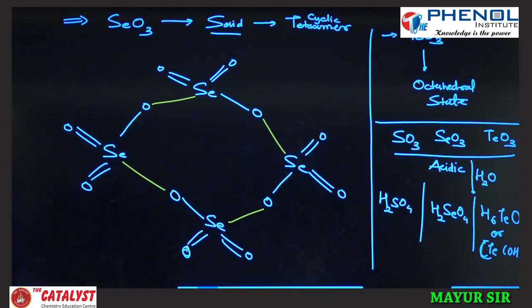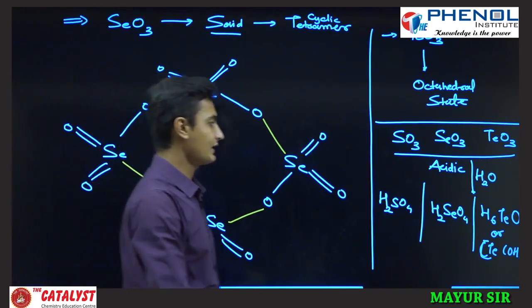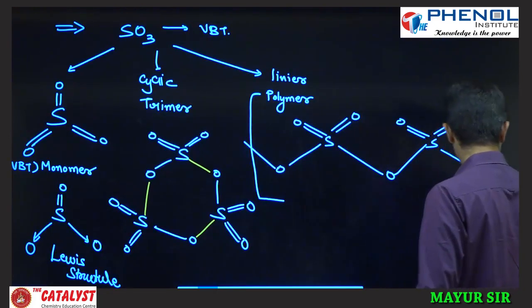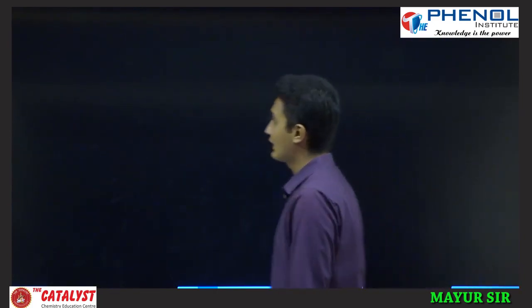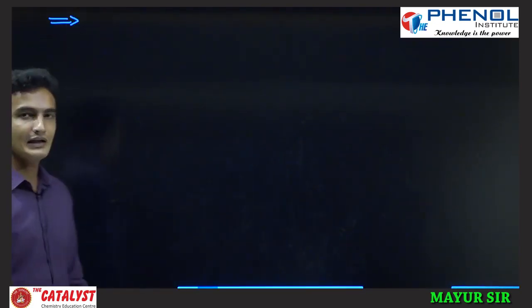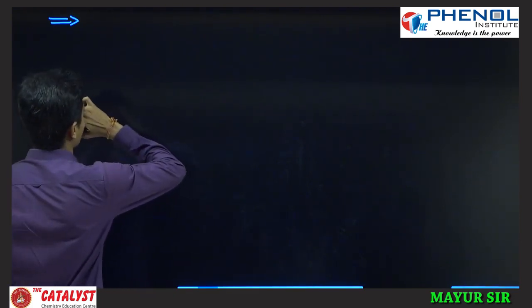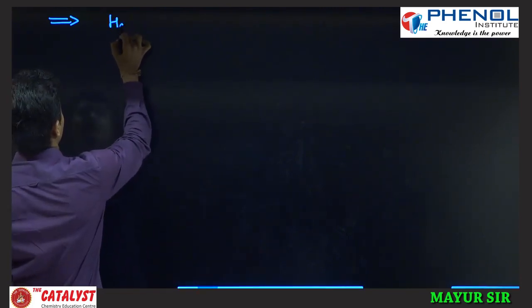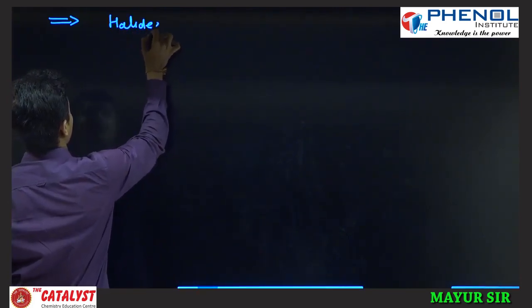So these are the oxides, and now I'll tell you about halogens. Here the group 16 elements form halides, but which type of halide, there we will write one table. Here I am giving the heading halides, that is halogen.